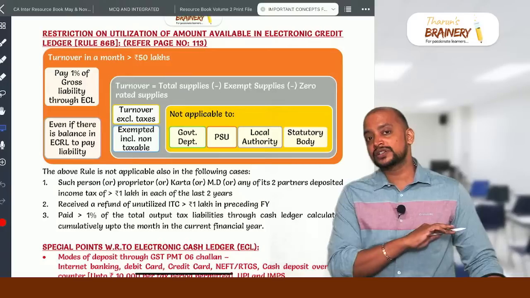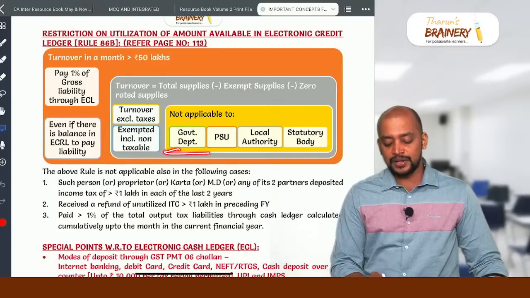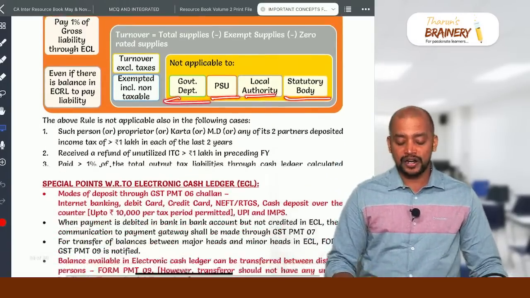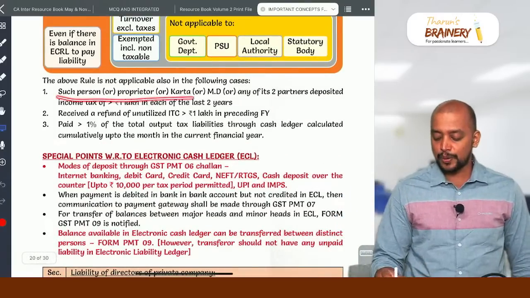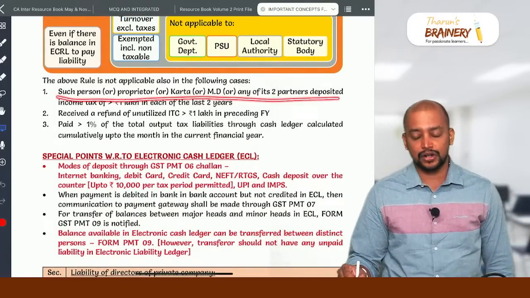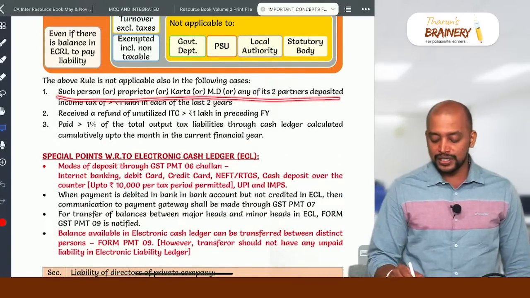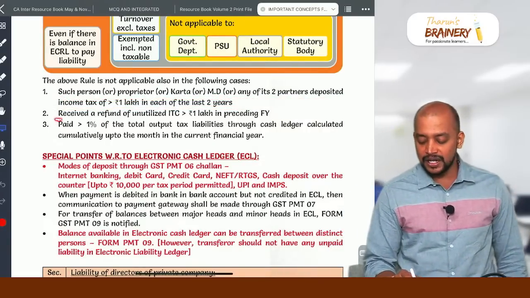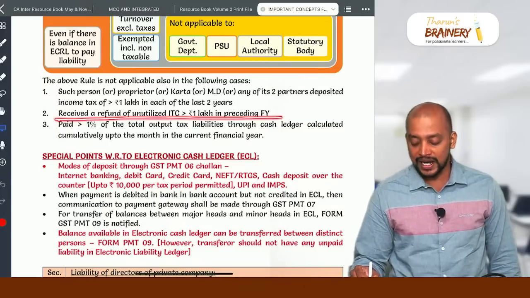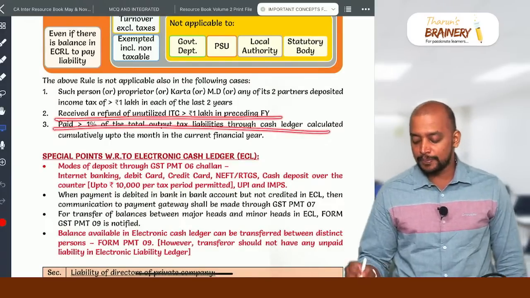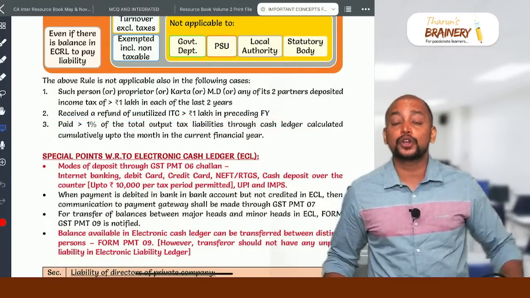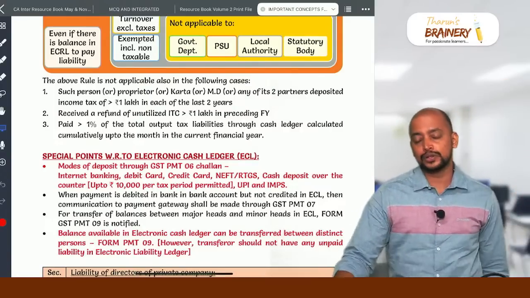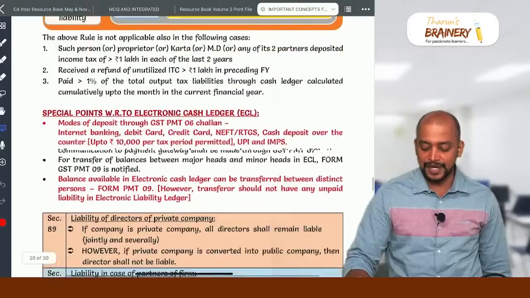And these provisions are not applicable to a government department, PSU, local authority or statutory body, or if such person, or proprietor, or karta, or managing director, or any two of its partners deposited income tax of greater than 1 lakh in each of the 2 years, or received a refund of unutilized ITC greater than 1 lakh in the preceding financial year, or paid greater than 1% cumulatively up to the current month in the current financial year, then also they are not required to comply with 86B.